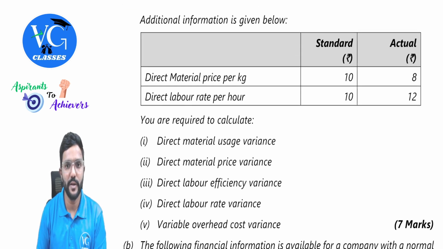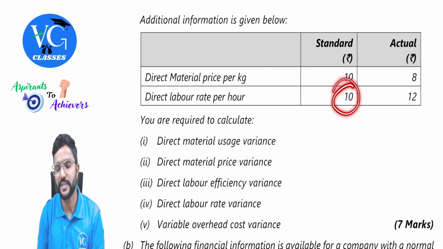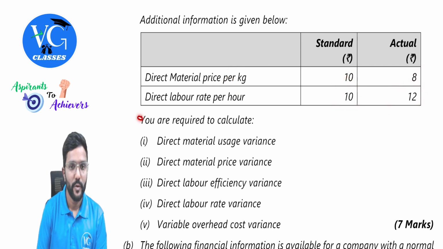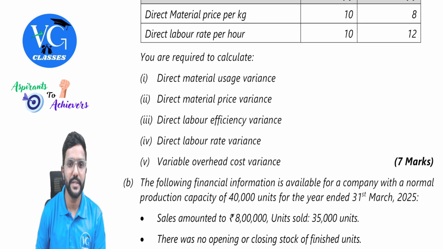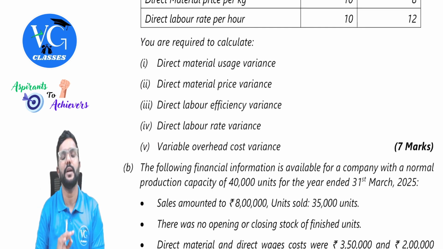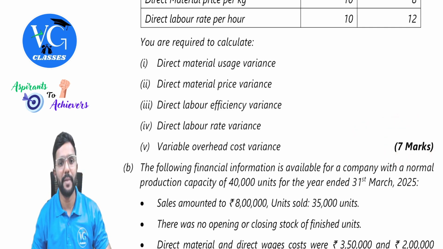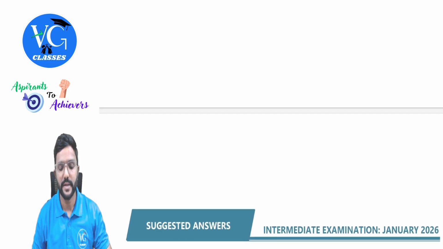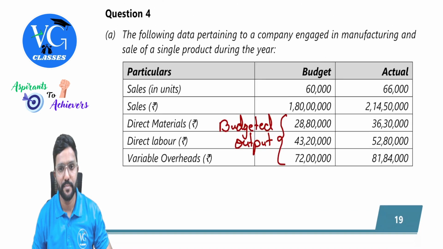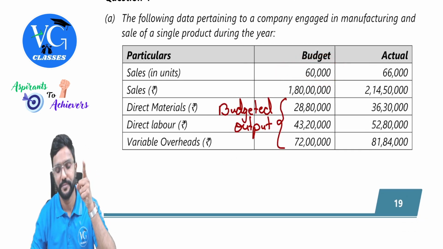Additional information is given below. Standard and actual. Direct material per kg, 10 rupees, 8 rupees. Direct labor rate per hour, 10 rupees, 12 rupees. Okay. You are required to calculate direct material usage variance, material price variance, labor efficiency variance, labor rate variance, and variable overhead cost variance. So totally it is for 7 marks, guys. Okay, sir. But one thing to take care, guys, please be careful. Budgeted data will always be given for budgeted output.